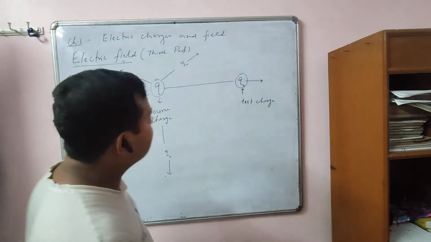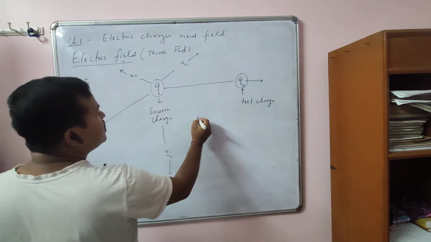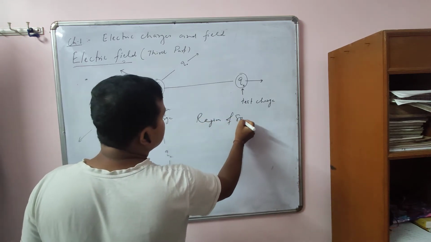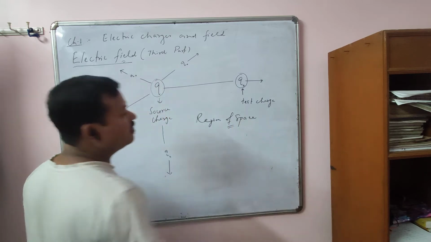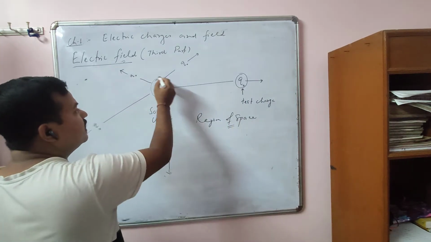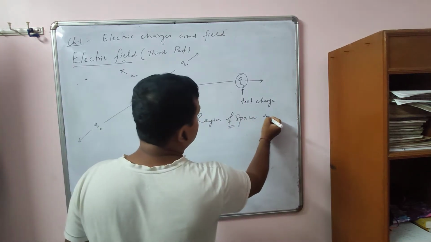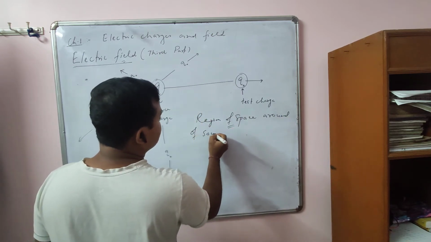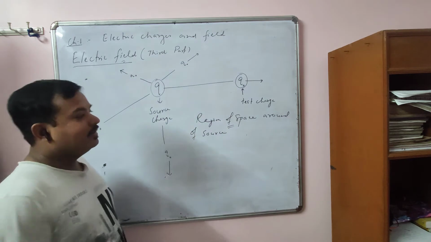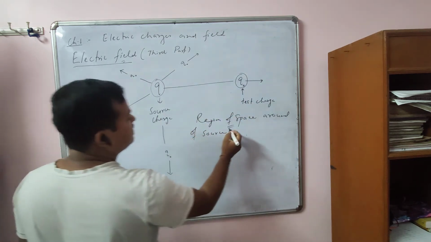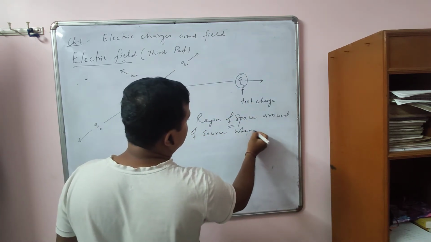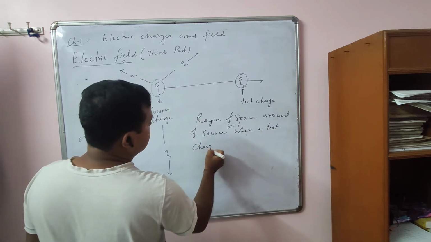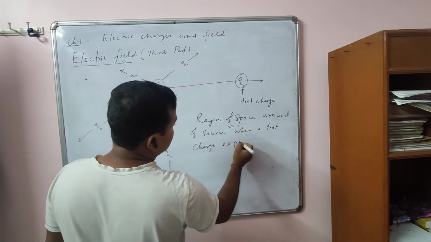So it is the region of space around a source charge where a test charge experiences a force.